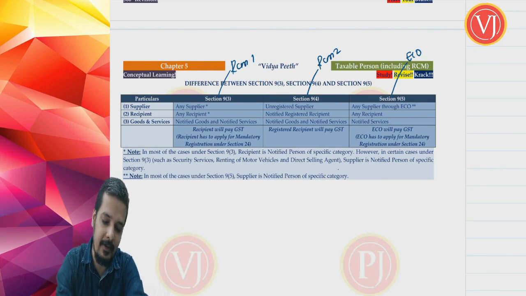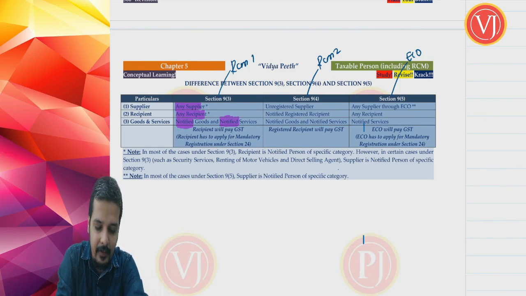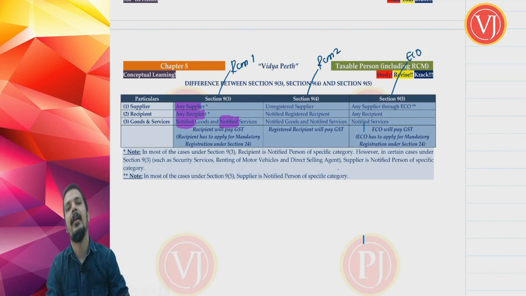Now, who can be the supplier? Supplier can be any person, any supplier. Recipient can be any person. But what types of goods and services? Notified goods and notified services. In section 93 RCM, it is notified goods and services that reverse charge mechanism is applicable. Who is the supplier? Any person. Who is the recipient? Any person. But on which goods and services is section 93 RCM applicable? On notified goods and notified services.